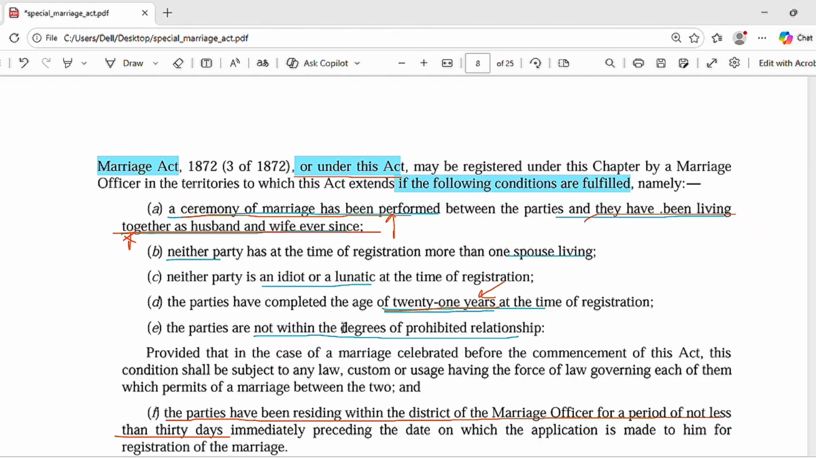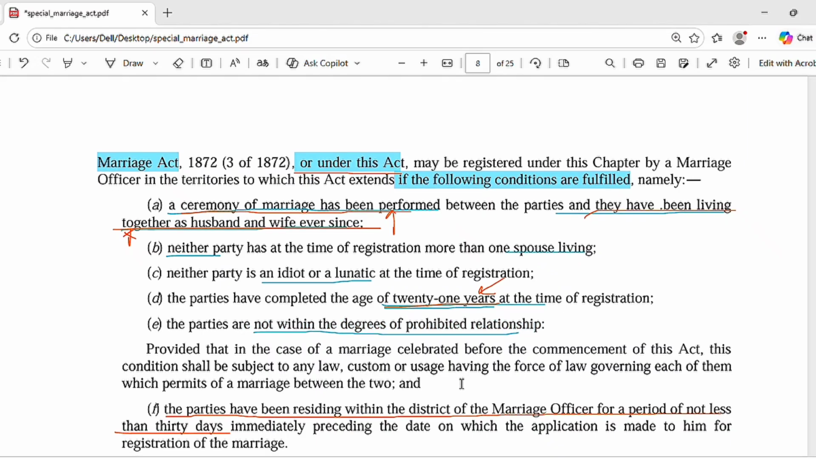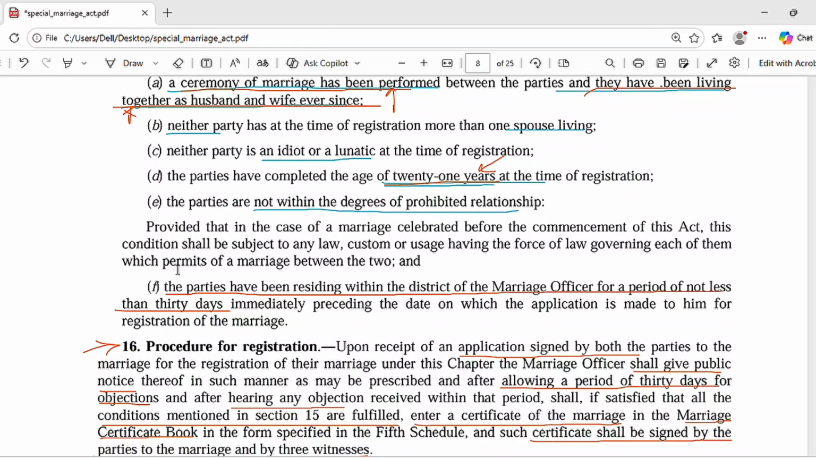And then there is another condition, the parties have been residing within the district of the marriage officer for a period not less than 30 days. So these are the six conditions which have to be fulfilled.